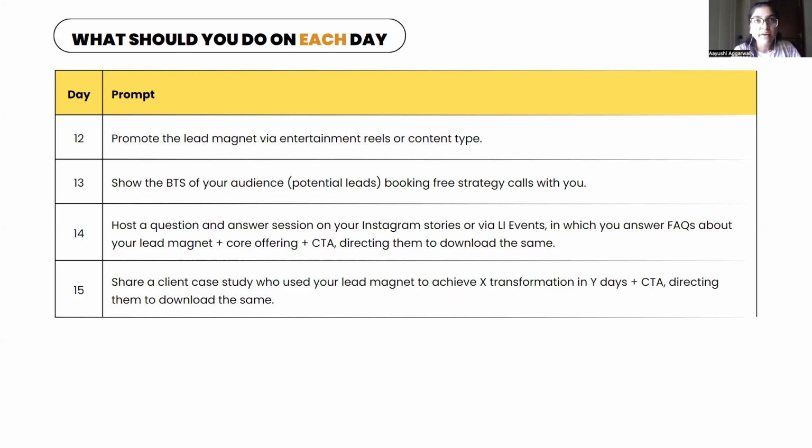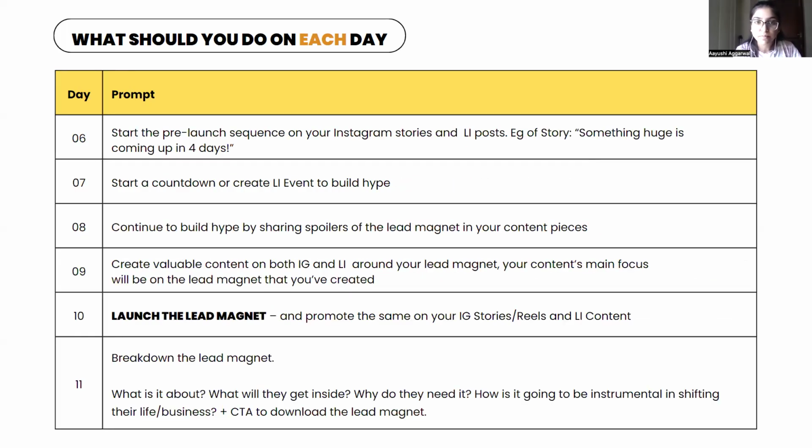As long as you don't have an audience of 100K, 200K, please maintain this promotional sequence. Please do this pre-launch event too. Pre-launch and launch both are necessary for lead magnets if you want people to book calls with you.